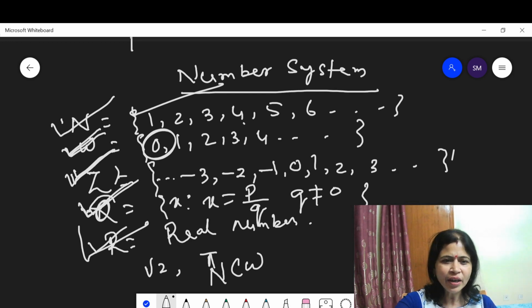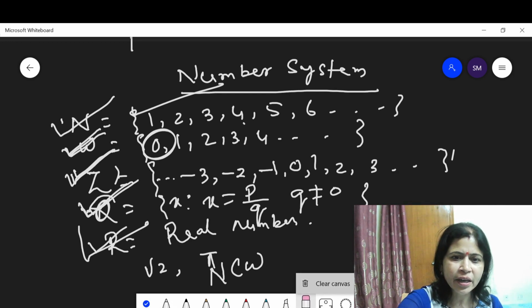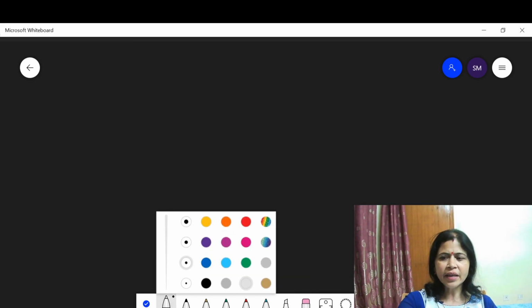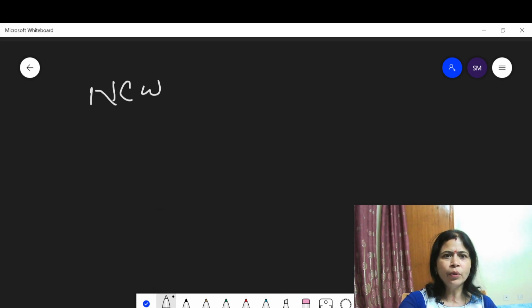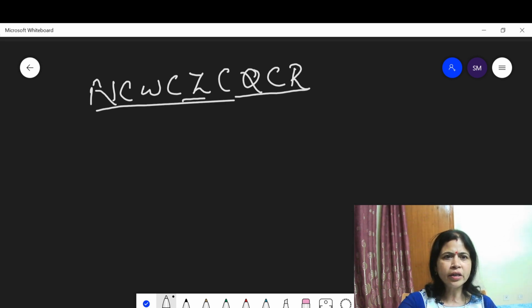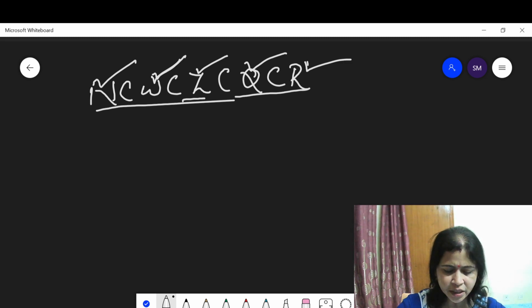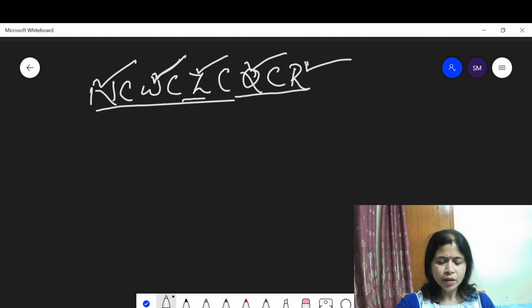Understand? Now look at here. N is the subset of W. W is the subset of Z. Z is the subset of Q. Q is the subset of R. Means all natural numbers are whole numbers. All whole numbers are integers. All integers are rational numbers. And all rational numbers are real numbers. Okay. Now let us discuss these properties in detail about the number systems.